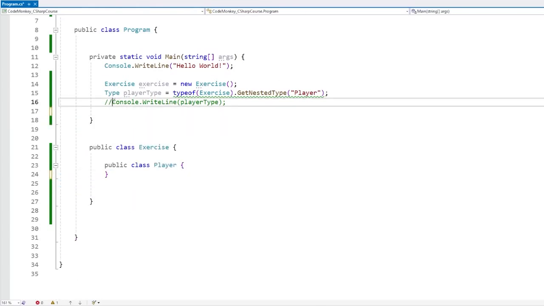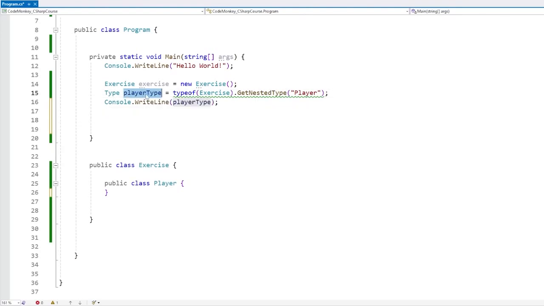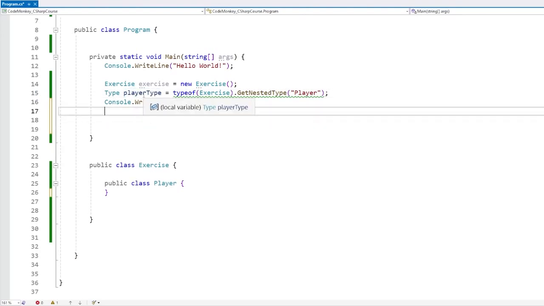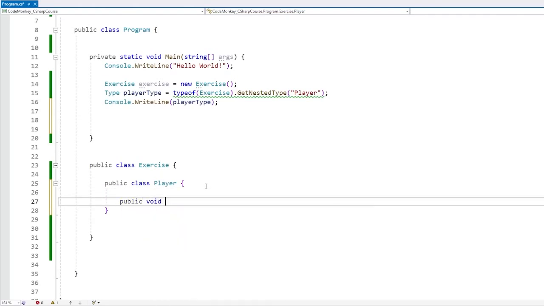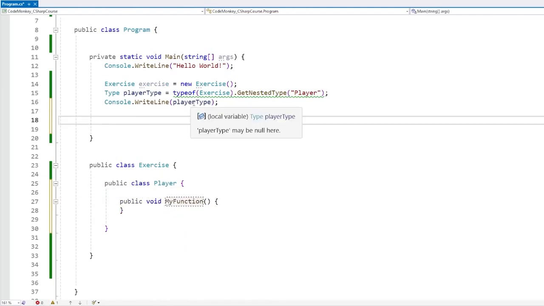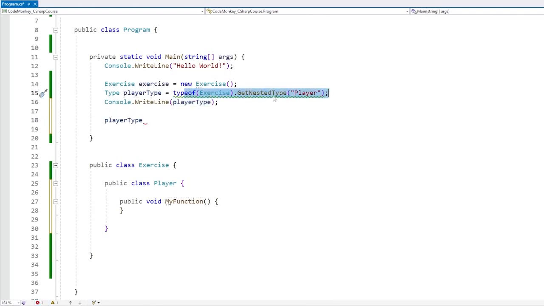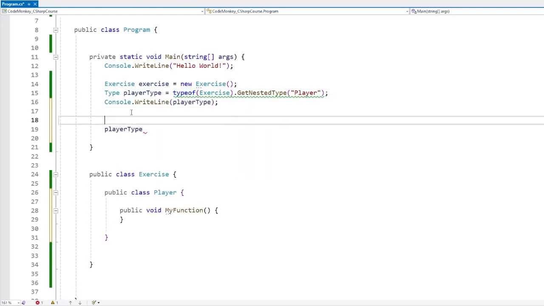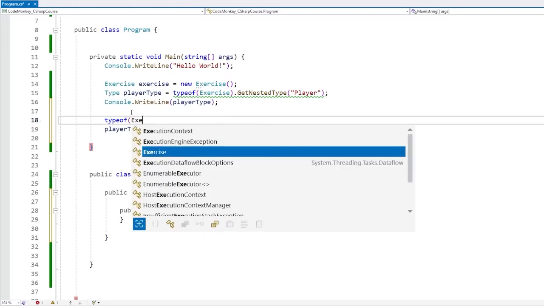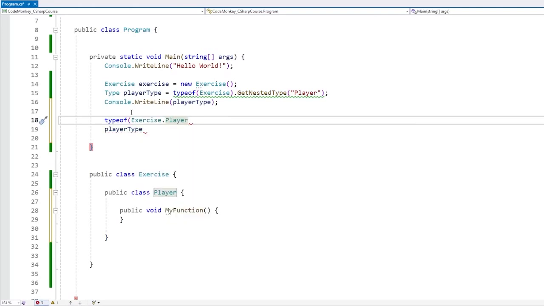So for example, some kind of player type. Okay, we have it. So we have this player type right here. We can just test this one against null. If this one is not null, then the type does exist. And if it does exist, then again, like we saw previously, we can find and call some kind of function. So for example, over here, public void, call it my function. And then by using the player type, which by the way, another note, we can get the player type either like this, like we did, or also again, using the typeof keyword. This one returns a type. So basically player type or typeof, in this case, since Exercise.Player exists, we can do this. So basically both these have the exact same thing.